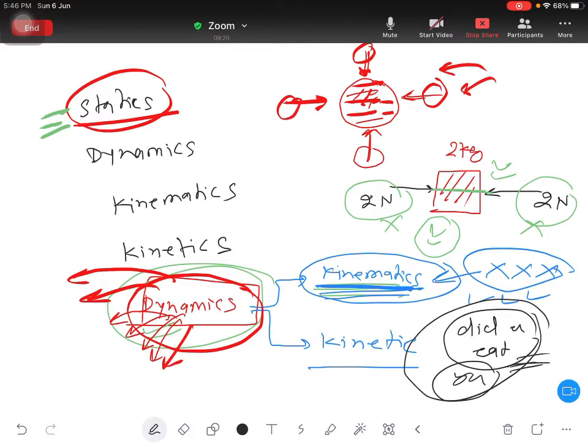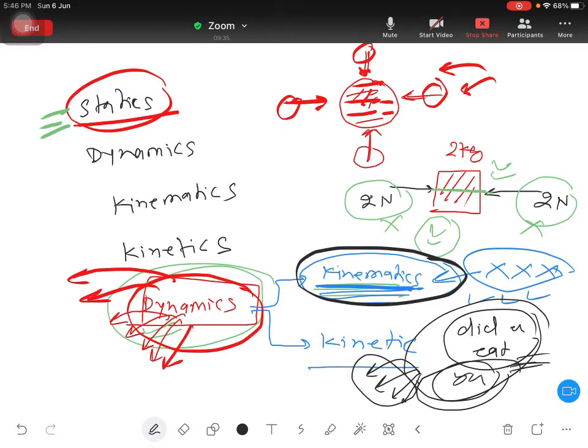I did not ask what was in the lunch, what item you have taken. I'm just bothering whether you have taken your lunch or not. In the same way, when motion is happening and you do not bother why motion is happening, then it is known as kinematics. But when you also include the cause, it is motion of the bodies considering the cause of motion.